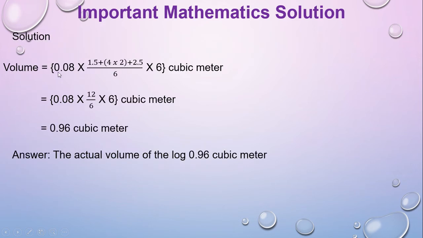Here is the solution: 0.08 into 1.5, which is C1. Here C2 is 2 meter and C3 is 2.5 meter, and the length is 6, and 0.08 into 6 is the formula. So the unit will be cubic meter. Here is the calculation, and the actual volume will be 0.96 cubic meter. So this is the solution. So you can get this type of math in your CQ and MCQ as well. This is very, very important.